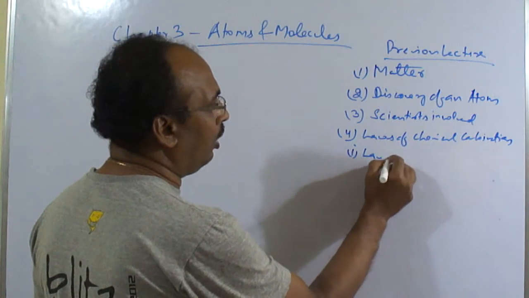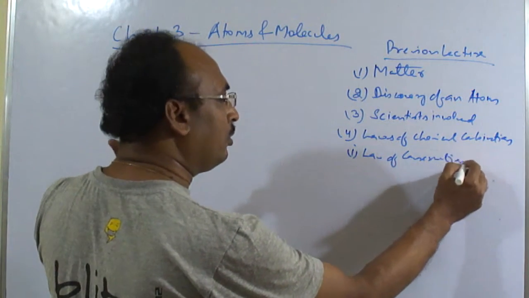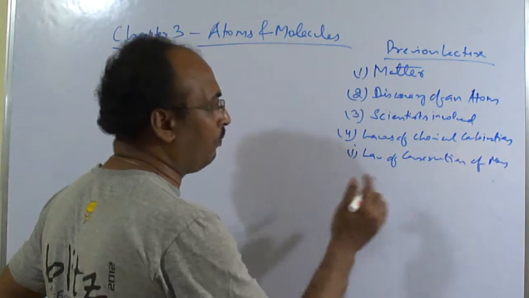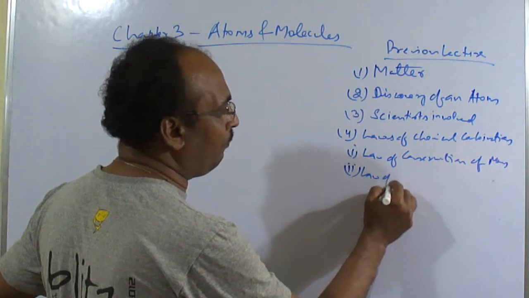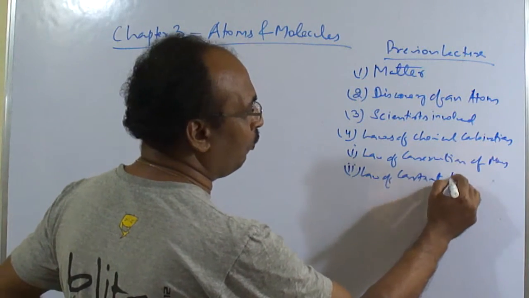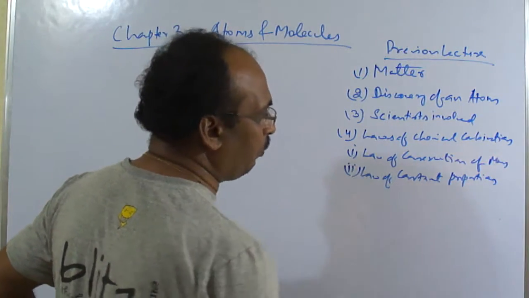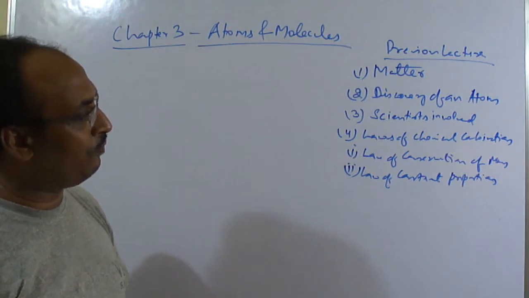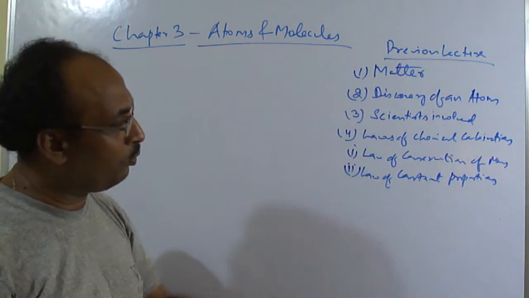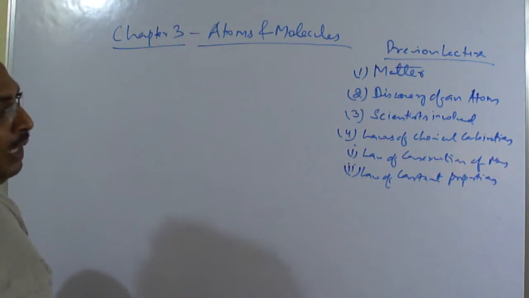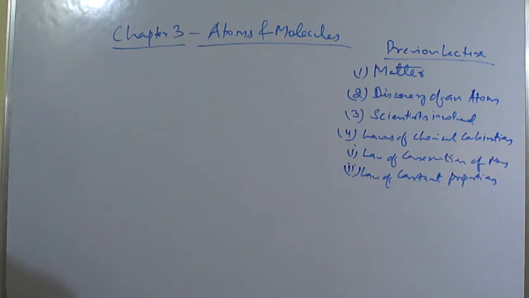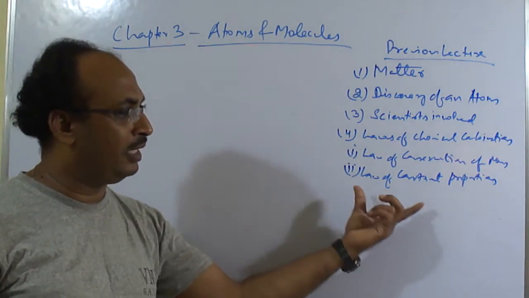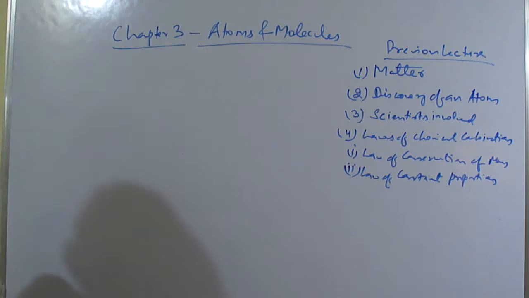The law of conservation of mass, and the law of constant proportion, which is also called the law of definite proportion. Later, in higher classes, we will study the law of multiple proportion, the law of reciprocal proportion, and then Avogadro's law and Gay-Lussac's law. At present, in your 9th standard syllabus, you have to study the law of conservation of mass and the law of constant proportion. When you come to a higher standard, you will study the law of multiple proportion.